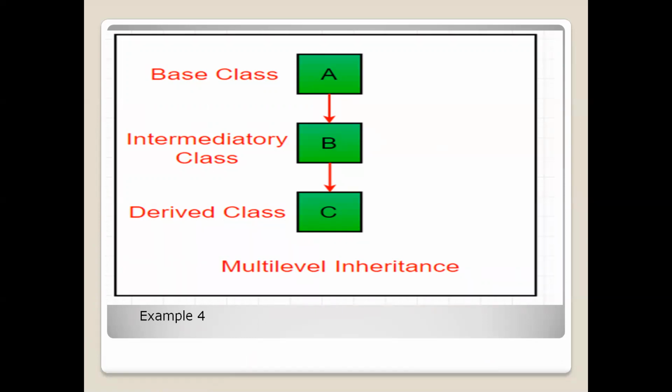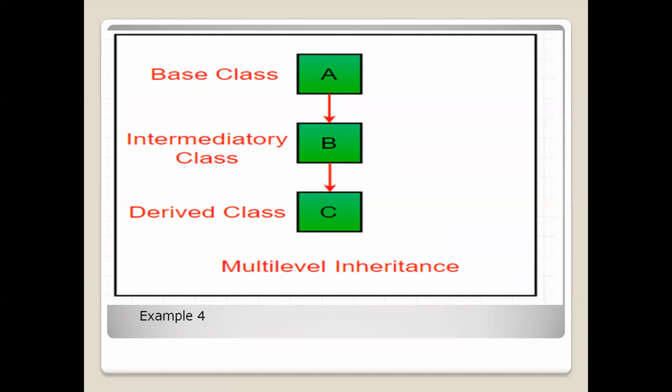Similarly, the second class, class B in this picture, will act as a child class for class A and parent class for class C. And class C will act as a child class for class B, and if there is a class D, then C will act as parent class for class D, and so on.